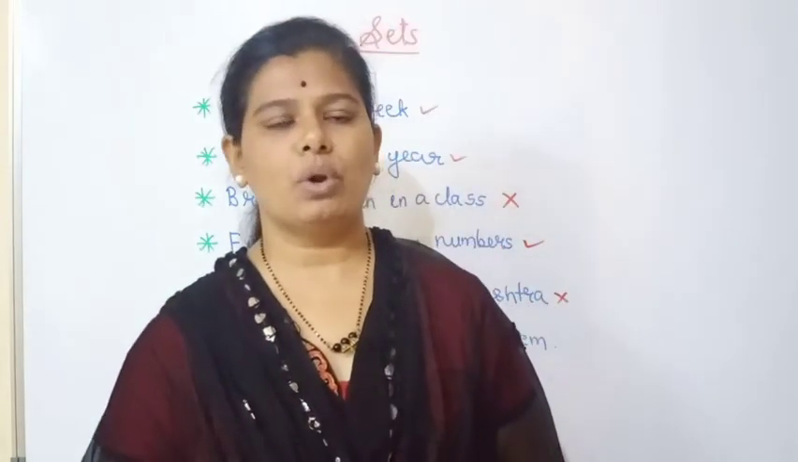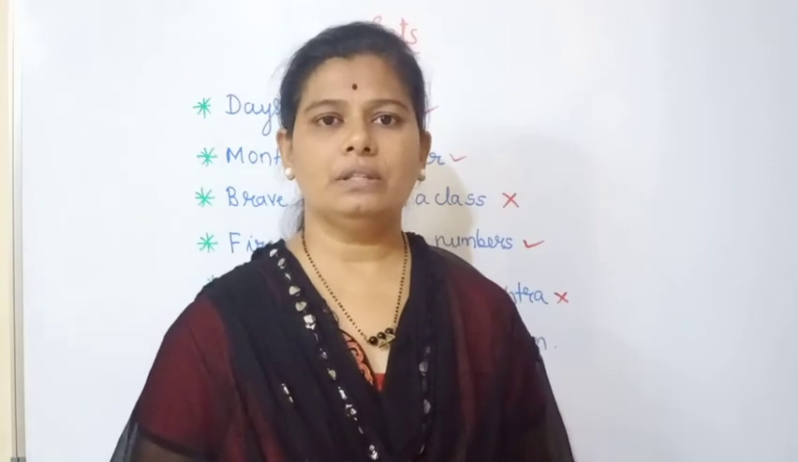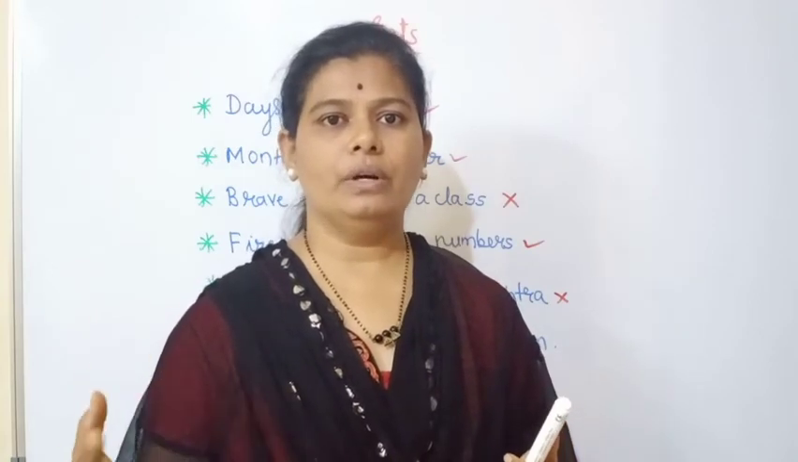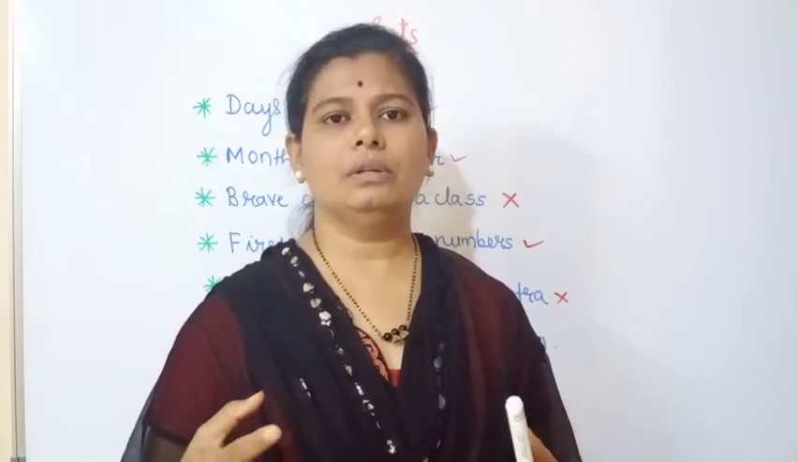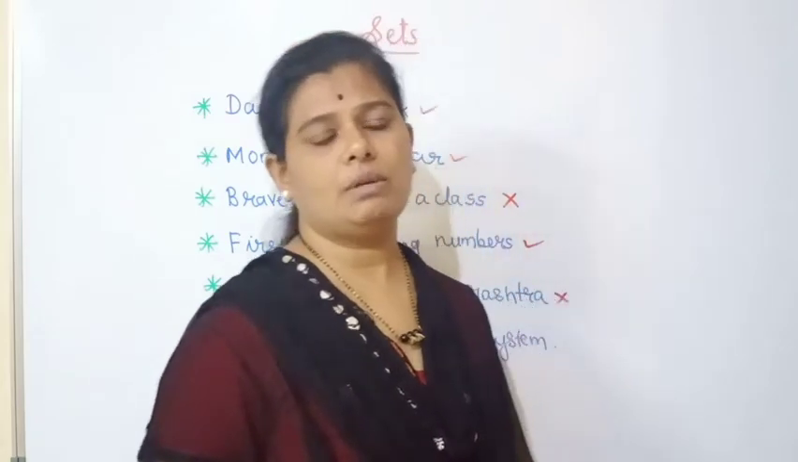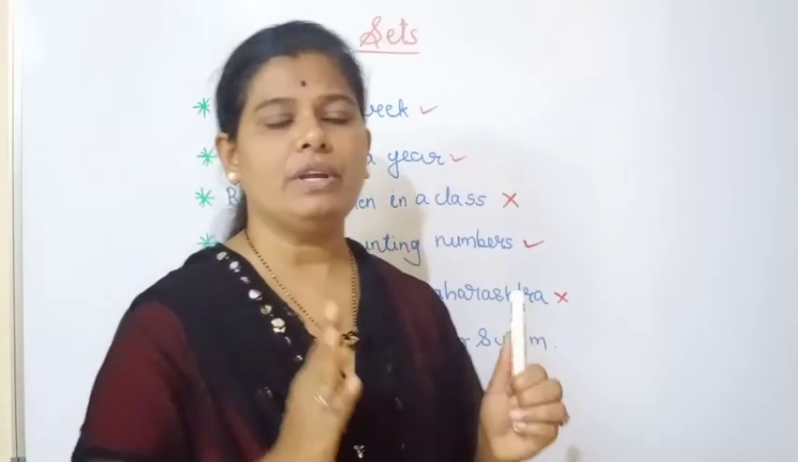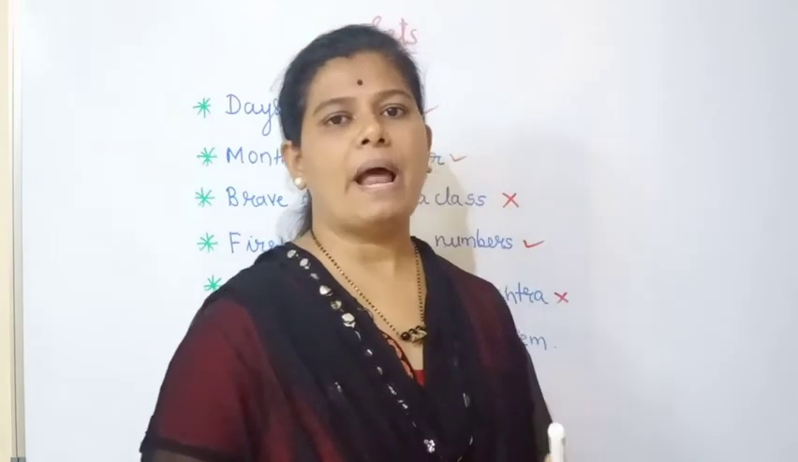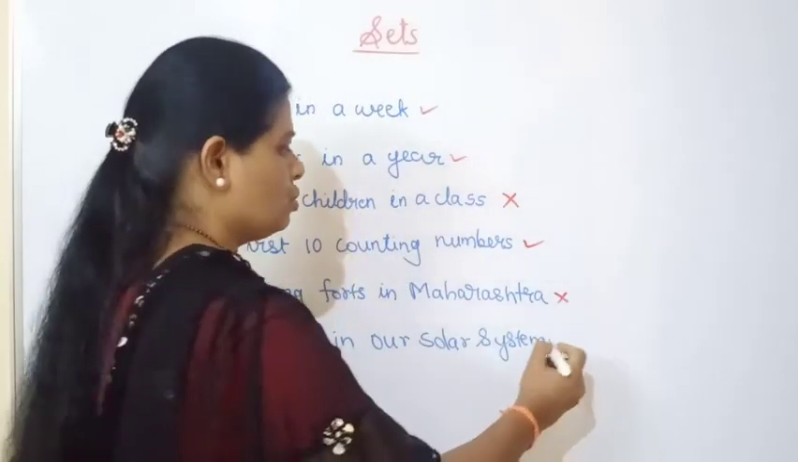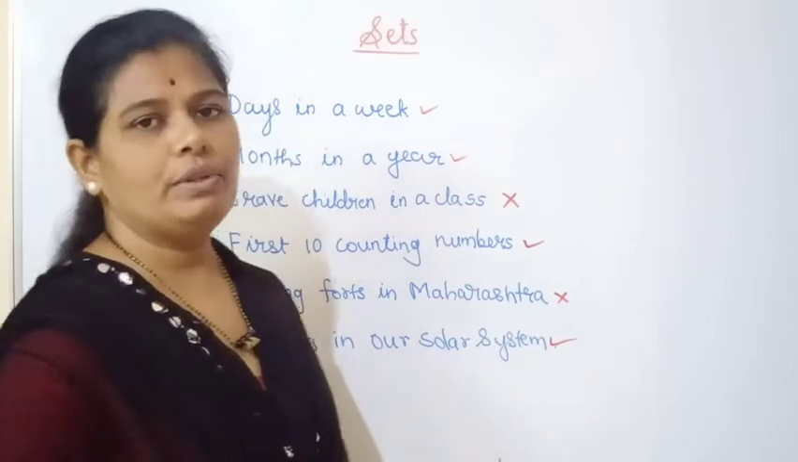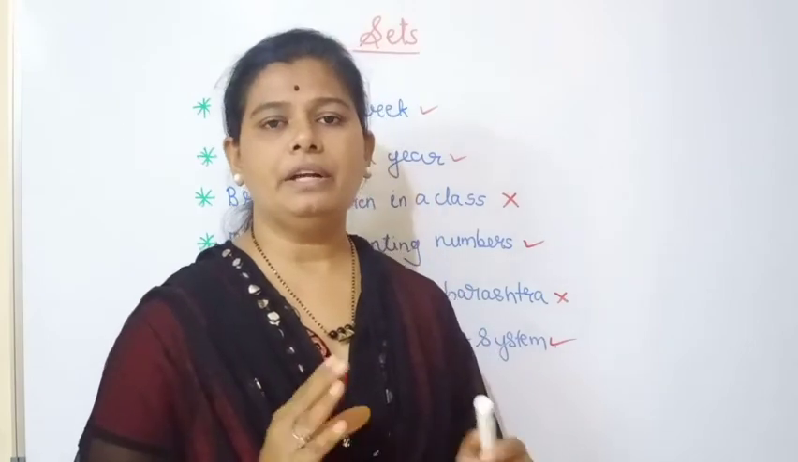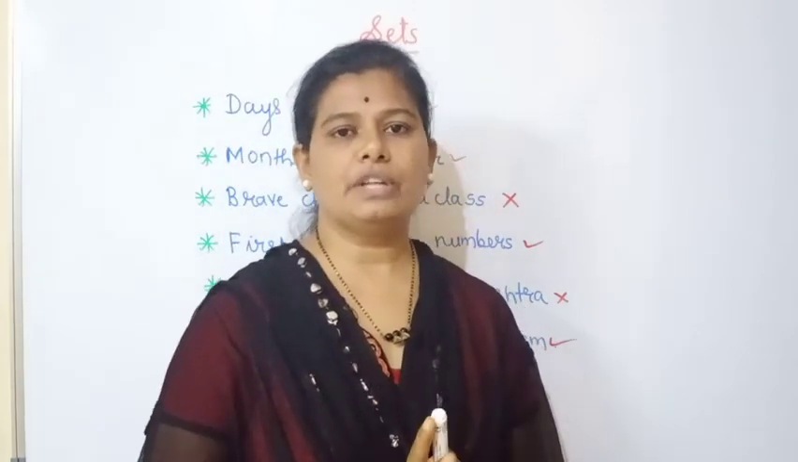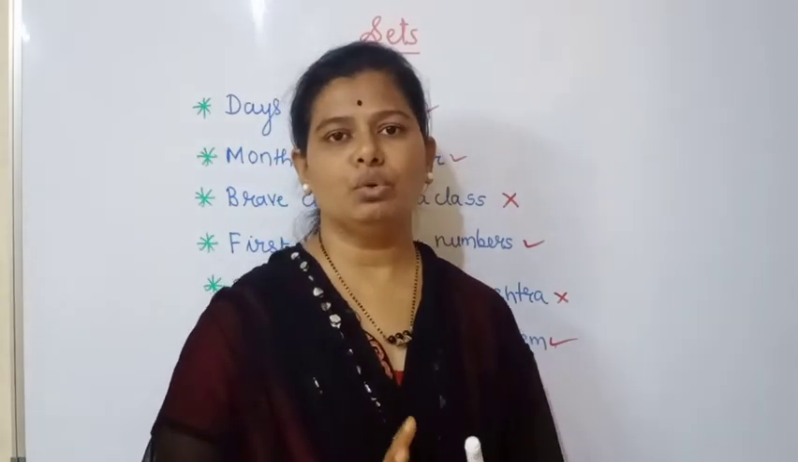Okay, now the last example is there, that is the planets in our solar system. Now each and everyone can answer this: Mars, Venus, Earth, Jupiter, Mercury, Saturn, Uranus, Neptune. These are the 8 planets in our solar system. Each and everyone can answer this and we can make a proper set of these planets in our solar system. Okay, so from this what we come to know is that if there are properly defined objects, then only we can make a set. If there is some definite measure, only then can we make a set. Otherwise it is not possible to make a set.